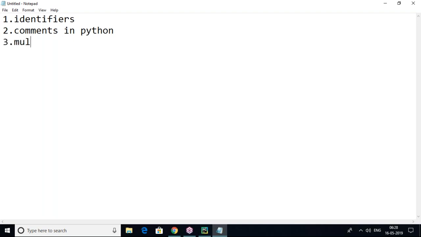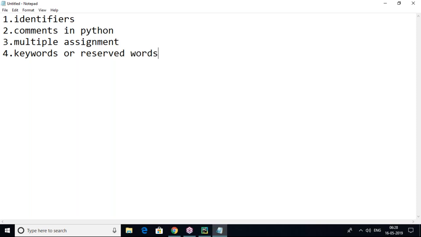Next we'll go for multiple assignment. Then last we'll go for keywords or reserved words. So these are today's concepts: identifiers, comments in Python, multiple assignment, and keywords or reserved words.